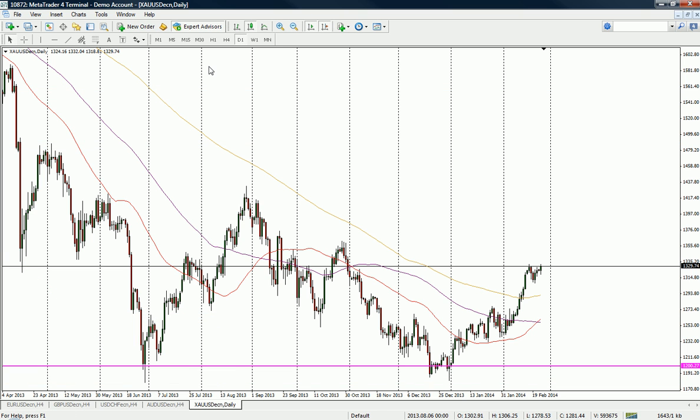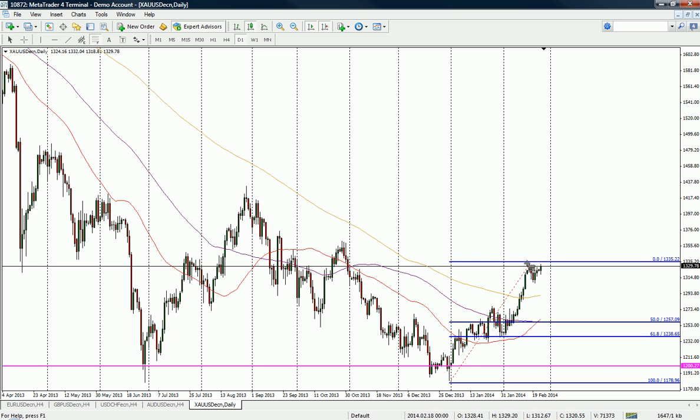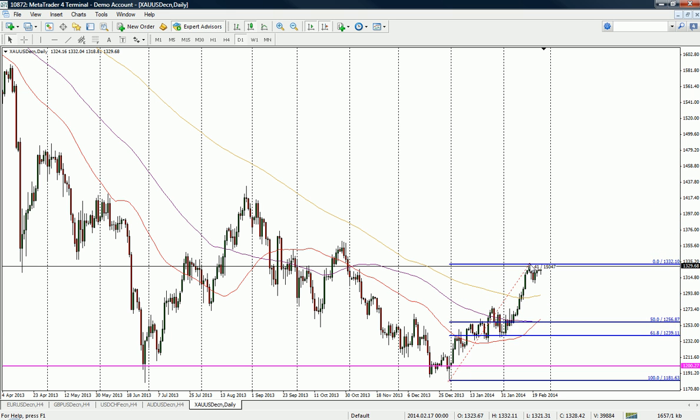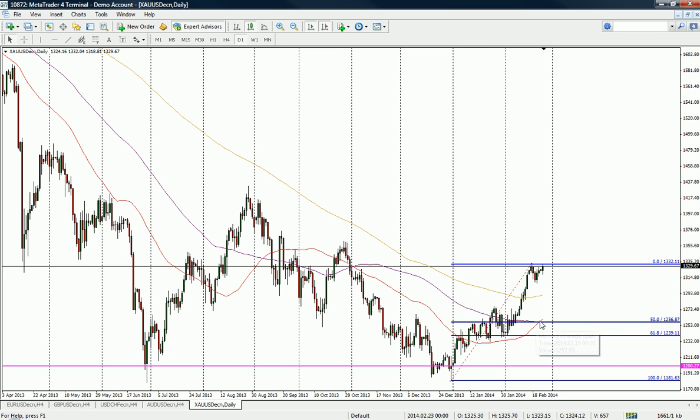And in terms of the daily, I personally think it's just going to keep on grinding higher. If we do get some sort of retracement, I'm not going to be buying at these highs, but if we do, then I'll be looking at this fib here, from the low of the chart to where the current high is. If it grinds higher and breaks, I'll just move the fib up and wait for the retracement. But that's the current one, and you can see it does coincide nicely with these moving averages as